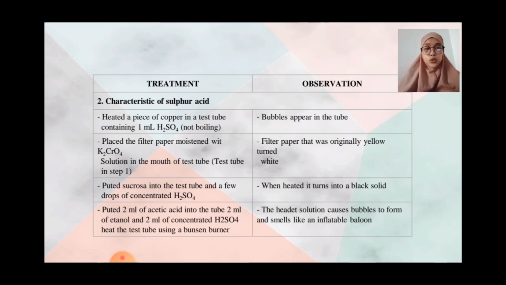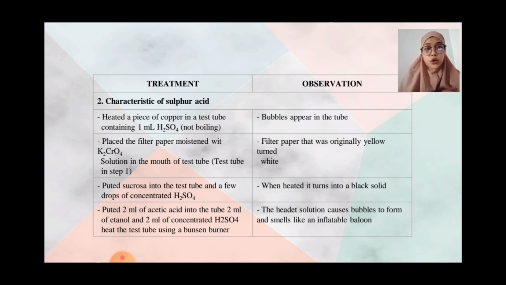Treatment 2. Characteristic of sulfuric acid. Heat a piece of copper in a test tube containing 1 ml of H2SO4 until boiling. Observation: bubbles appear in the tube. Place the filter paper moistened with K2CrO4 solution at the mouth of the test tube in step 1. Observation: the filter paper that was originally yellow turned white.